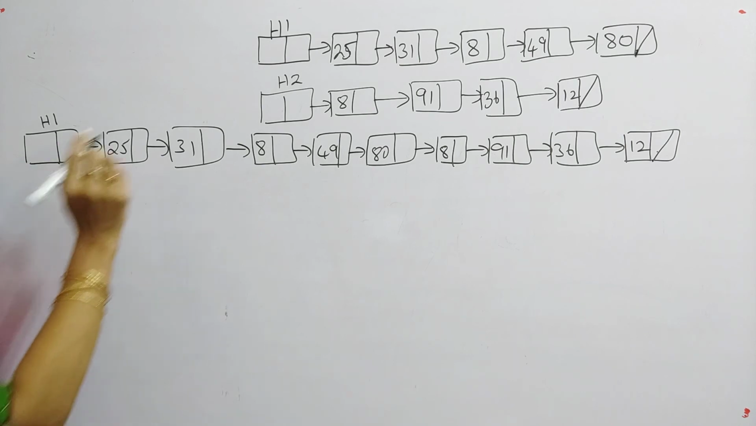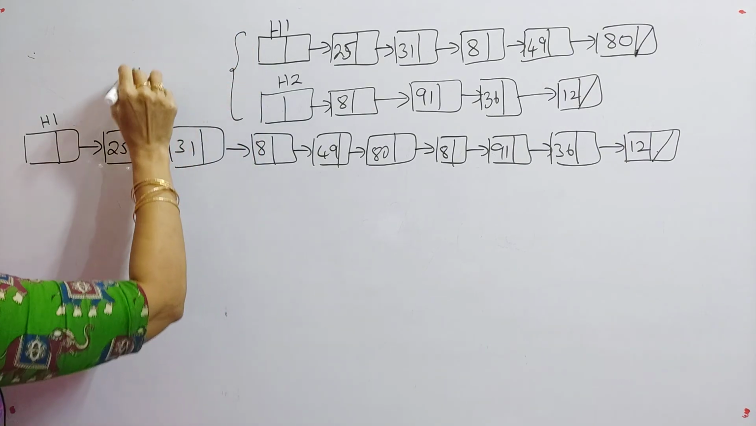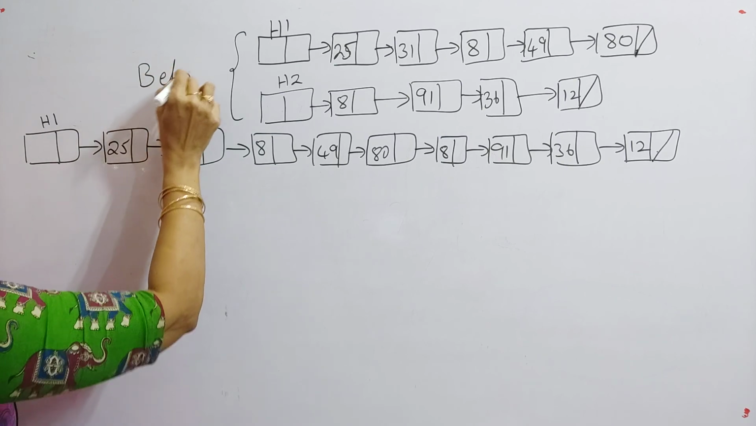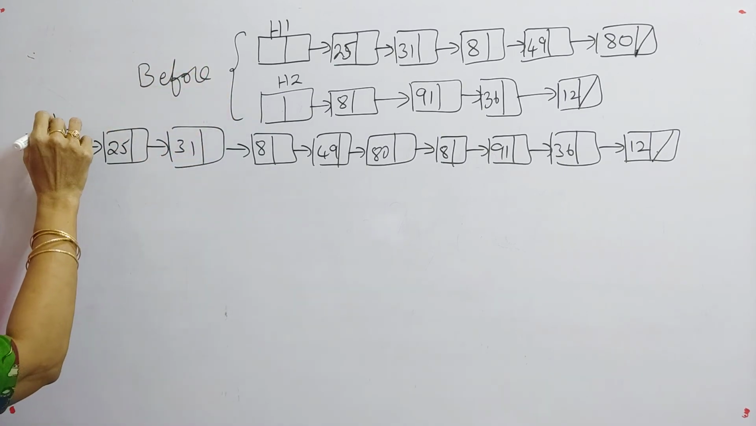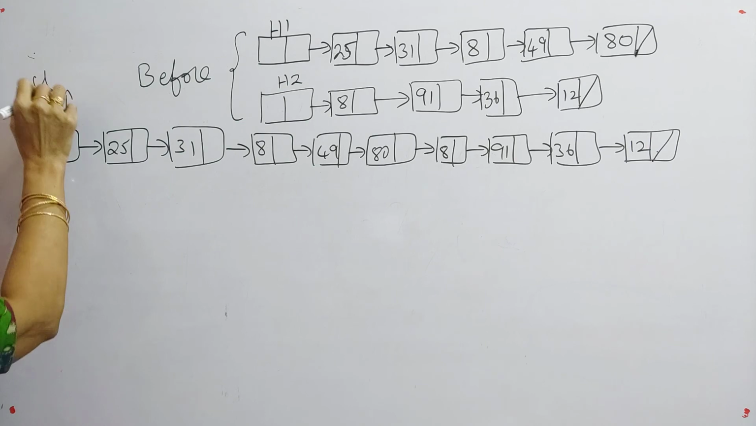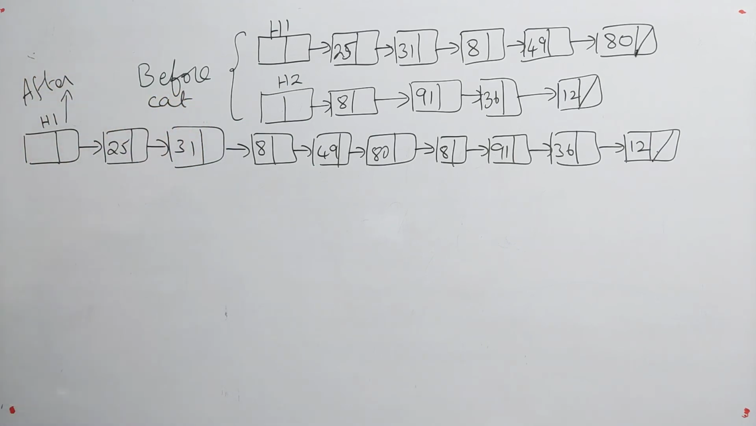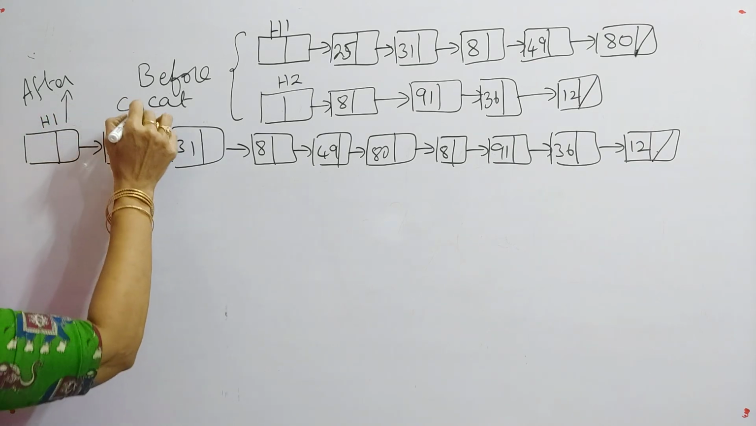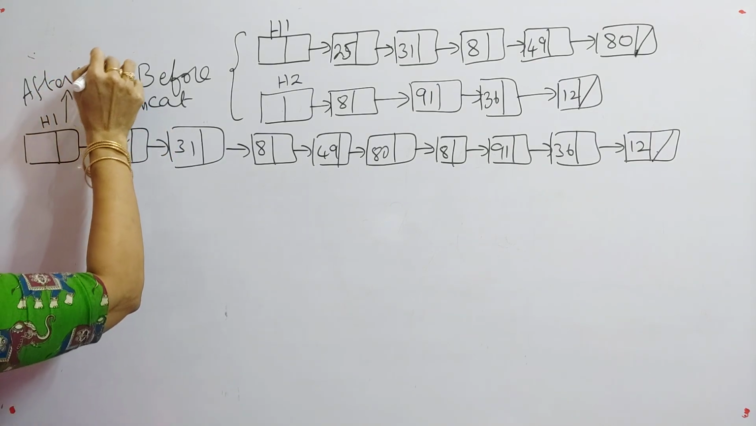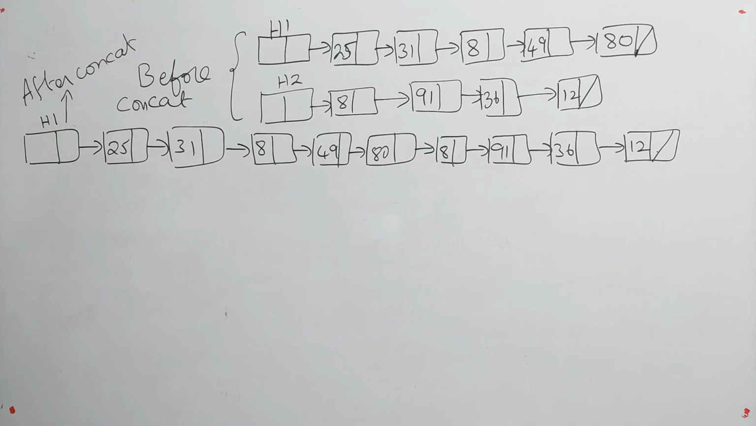So now what we are having? We are having, this is before concatenation, and this list is after concatenation. This is before concatenation and this is after concatenation operation. So this is what we have to do. So this is the input now and this should be the output. So this we have to perform.